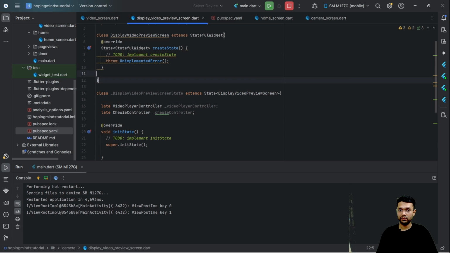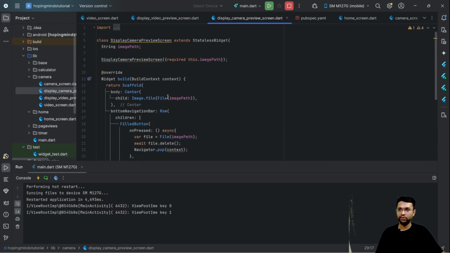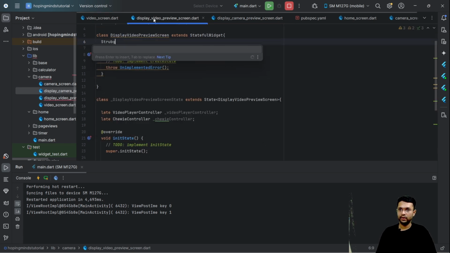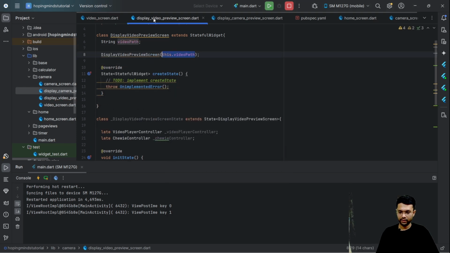What I'm going to do is, if you remember our camera preview screen where we had the image path where the image got saved, similarly I'm going to create a string video path. Well, this is the path where the video will be saved. Let me do the constructor implementation and then put this as required.